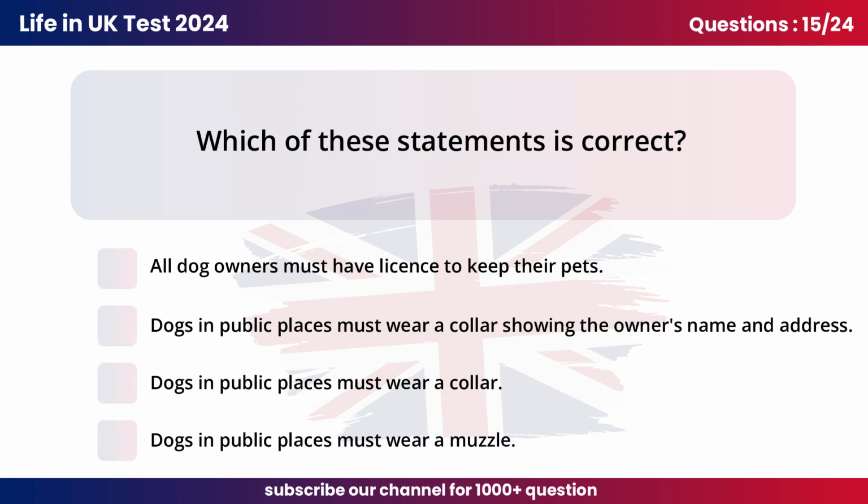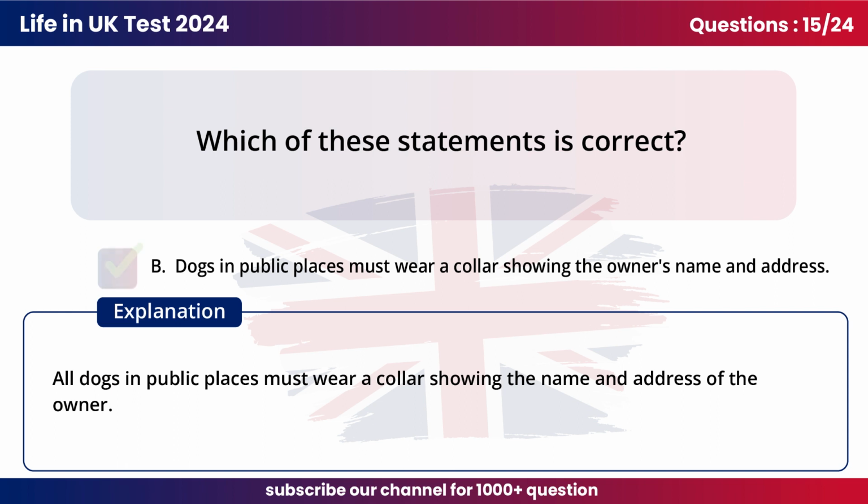Question 15. Which of these statements is correct? B. Dogs in public places must wear a collar showing the owner's name and address. All dogs in public places must wear a collar showing the name and address of the owner.